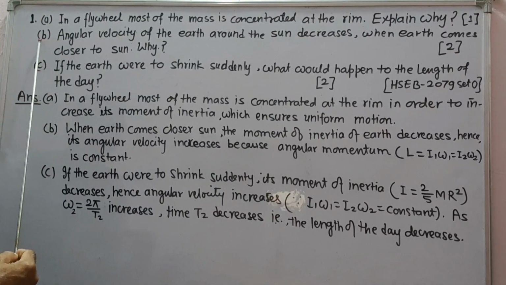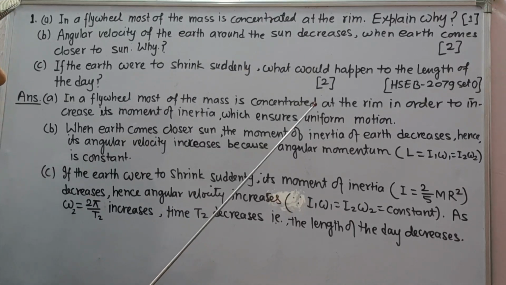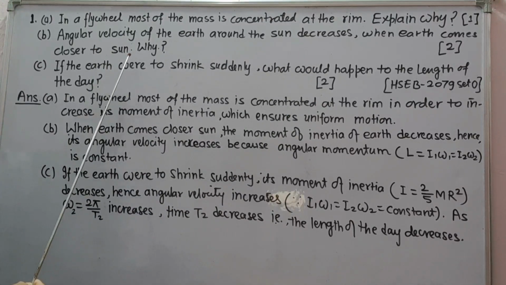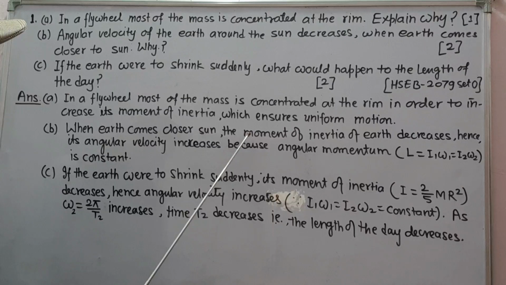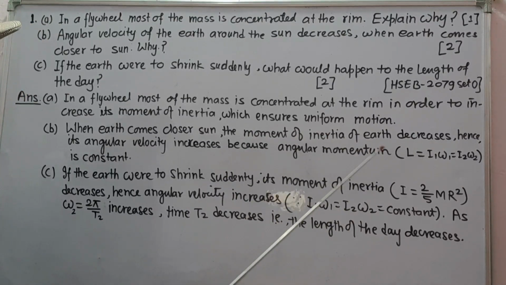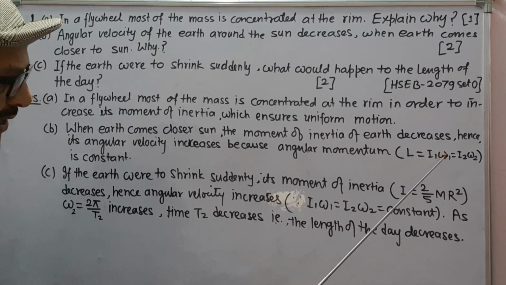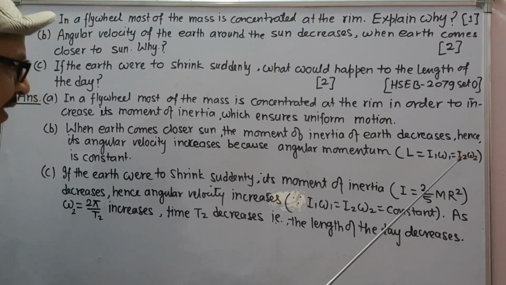Second, part B, angular velocity of earth around sun decreases when earth comes closer to sun. Why? Answer, when earth comes closer to the sun, the moment of inertia of earth decreases. Hence, its angular velocity increases because of angular momentum conservation. L is equal to I1 omega 1 equal to I2 omega 2.